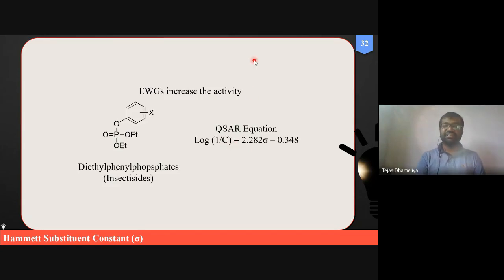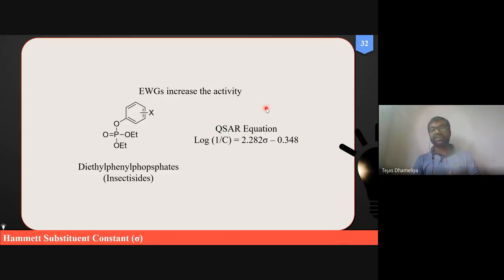if Hammett constant is increased, then this log 1 upon C, the biological activity also increases. We can say that this kind of QSAR equation has revealed that activity will increase whenever there is a presence of electron withdrawing group.